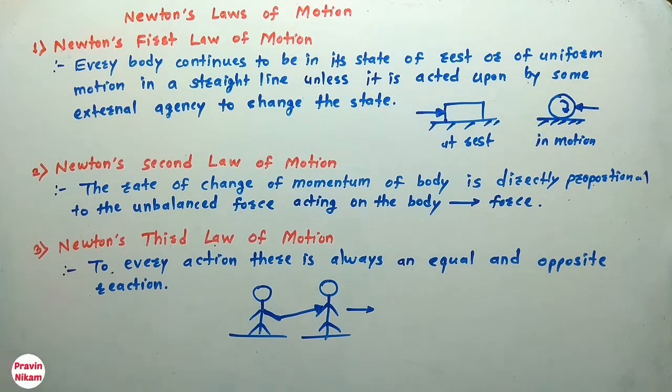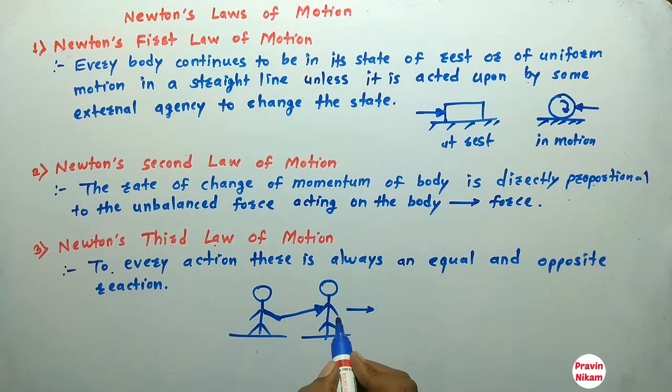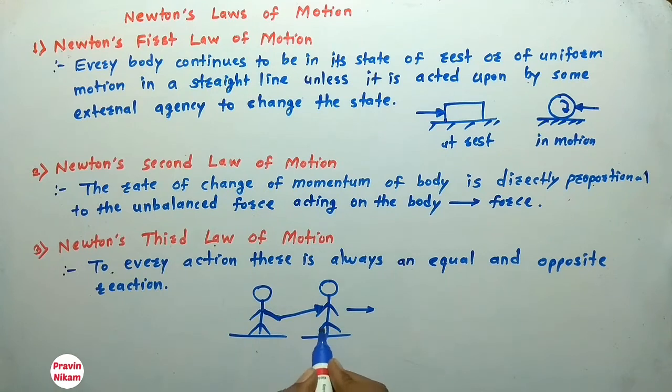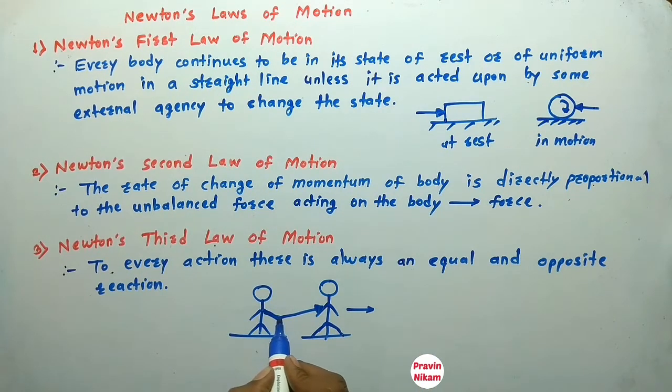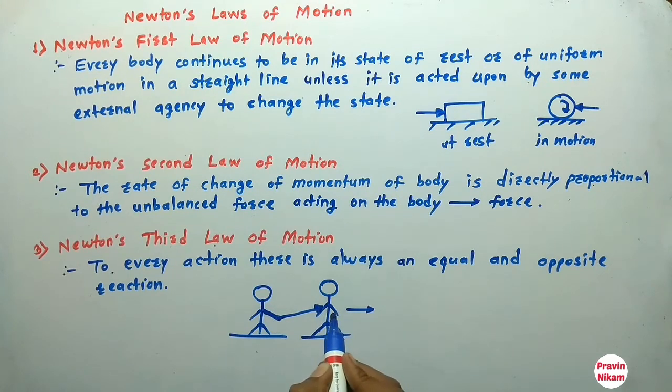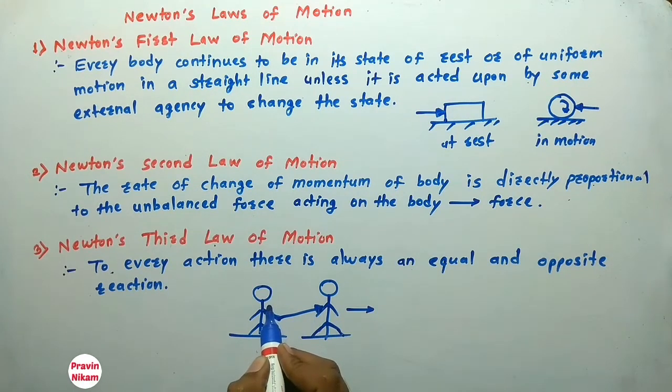Your friend does not change his position, because he will use his power to stay at his place. So for your action, your friend will give an equal and opposite reaction.